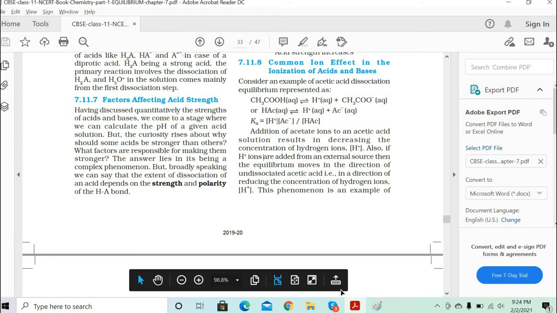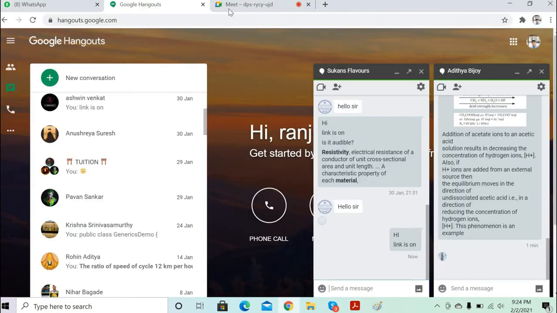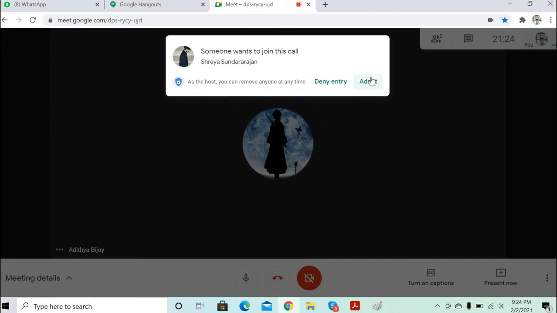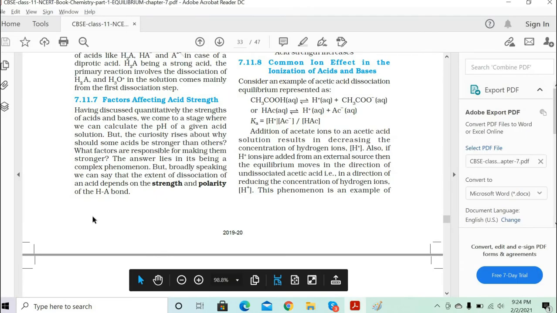what happens then? It results in a decrease in the concentration of the H plus ion, because when you increase the acetate ions, some of the acetate ions will combine with the H plus ions and the reverse reaction will start happening, forming acetic acid. Clear? Yes, sir. Clear. Excellent.